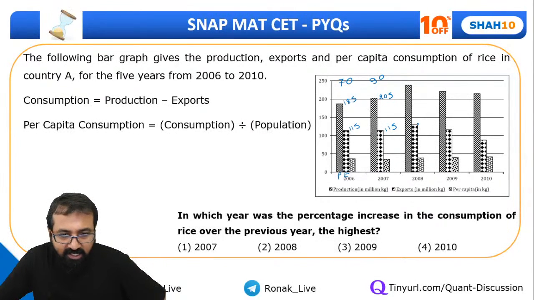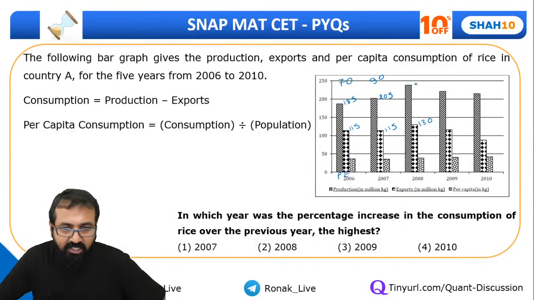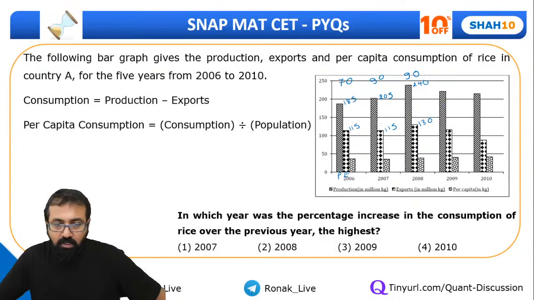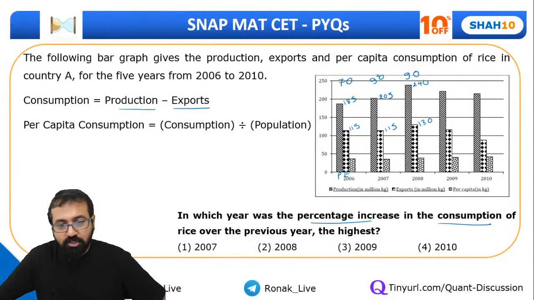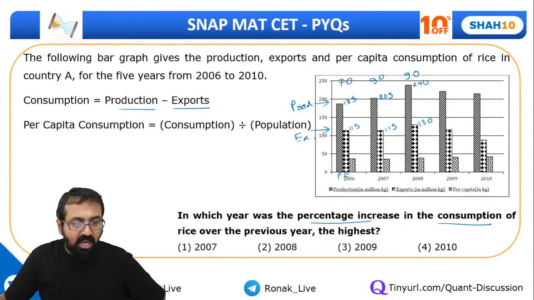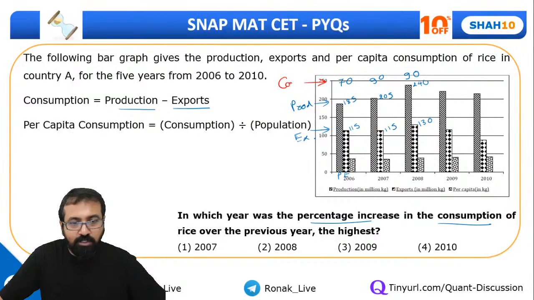Same way, let's take this one as 115. This is 130, and this we are considering as 240. So this increase will come out to be 90 once again. Then if you look at this one, this is what we need to find out: in which year the percentage increase in the consumption? Consumption is production minus export. So I'm just writing production values. These are the production values and these are the export values. And these are the consumption values, the ones that I'm writing at the top. All of these are consumption values.